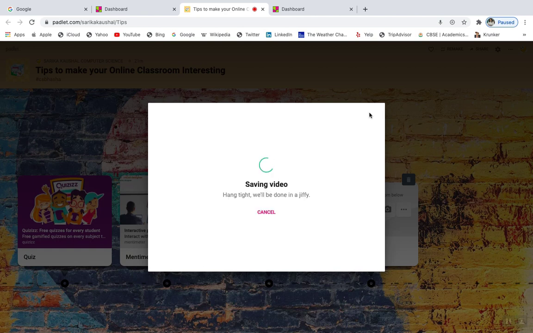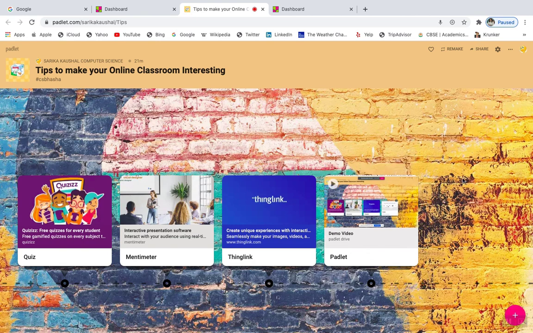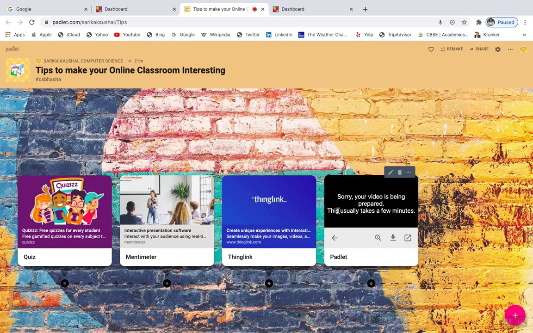Now these videos that you are making will take space. So once you've shared them with your students, you can always remove them, so that your 250 MB of space, once you purchase the whole thing, is always there. Can you see now? Whatever video lessons I'm doing after sharing my screen will be there. If I try to play it, it shows me it's getting prepared, so it just takes some time.